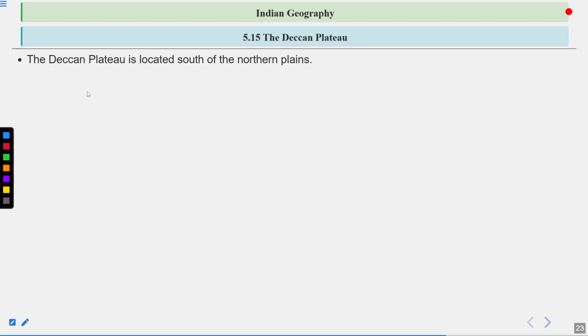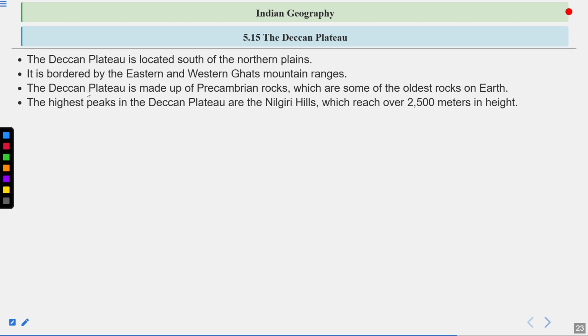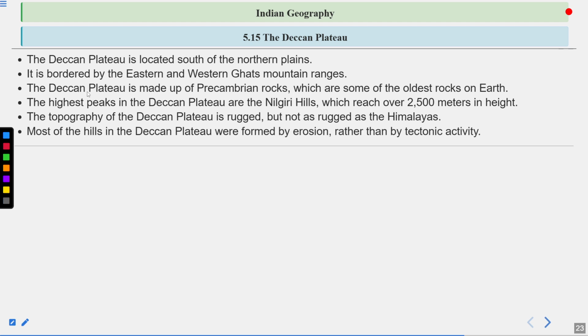Now the Deccan Plateau. The Deccan Plateau is located south of the northern plains. It is bordered by the Eastern and Western Ghat mountain ranges. The Deccan Plateau is made up of Precambrian rocks, which are some of the oldest rocks on earth. The highest peaks in the Deccan Plateau are the Nilgiri Hills, which reach over 2,500 meters in height. The topography of the Deccan Plateau is rugged, but not as rugged as the Himalayas. Most of the hills in the Deccan Plateau were formed by erosion rather than by tectonic activity.